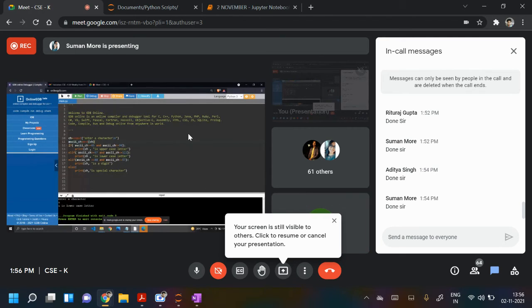Then I have checked whether the character is an uppercase or not. For that, I have taken if ASCII is greater than or equal to 65 and less than or equal to 90, then the character is an uppercase letter. Likewise, lowercase, digit, special character, and else it is a special character. Fine.